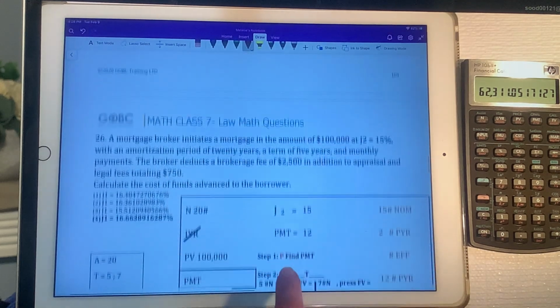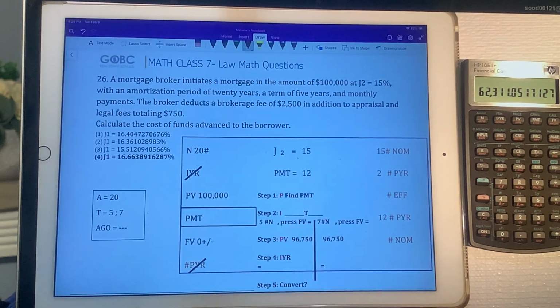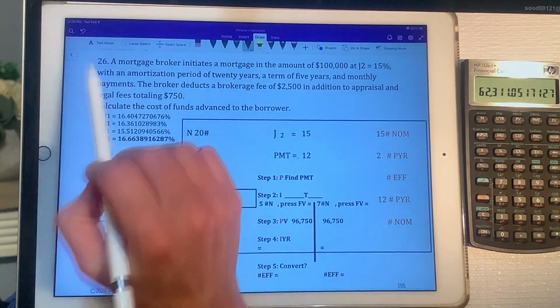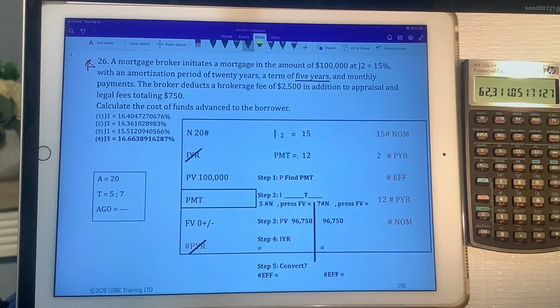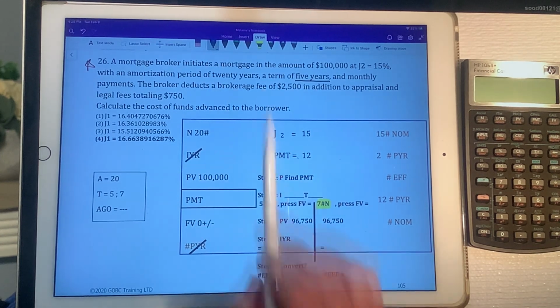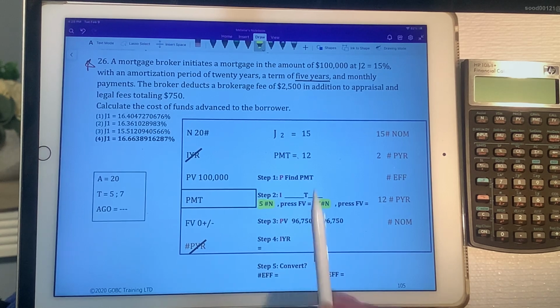You do the math. I've got a question here from your book, and we are going to solve it normally using the info in the question, which has a 5-year term, and then I'm going to solve it again with a 7-year term and see what happens to that interest rate at the very end. I've got the page split: one side is the 5-year term listed in the question, and the second is the 7-year term, to see what happens when I lengthen that term. Is my effective rate going to be lower than the one on this side? It should be. That's what I'm trying to prove here.